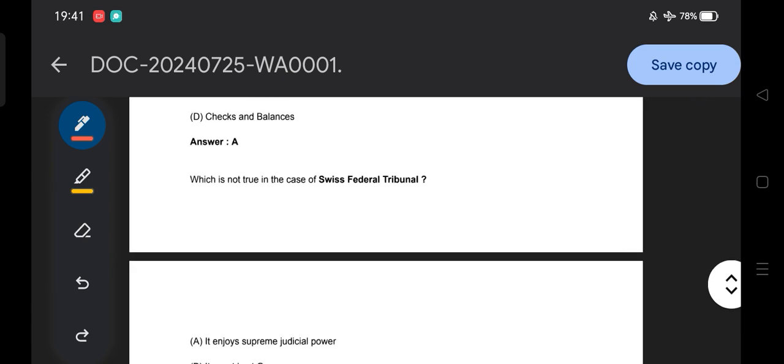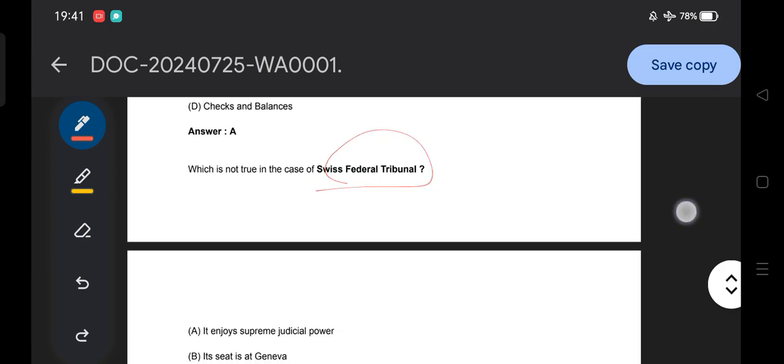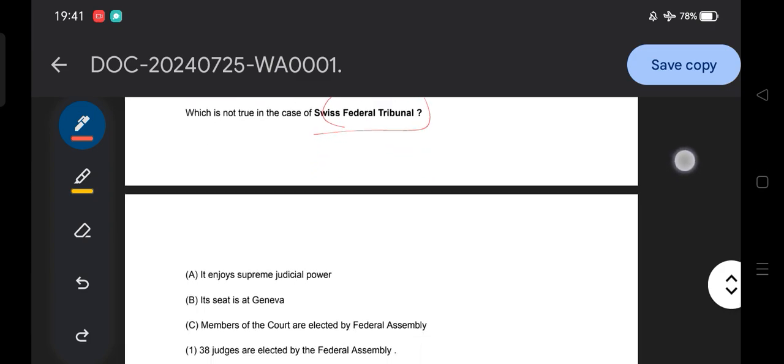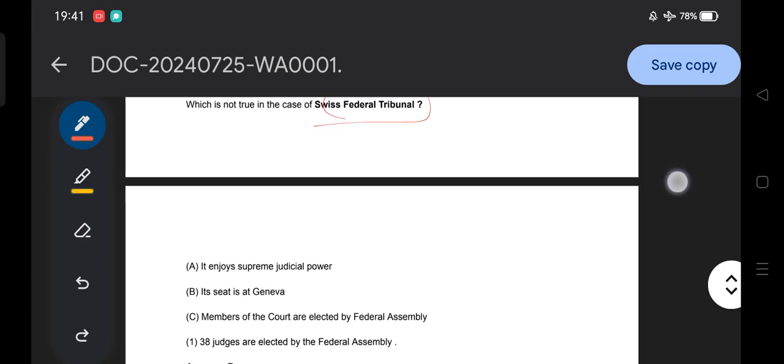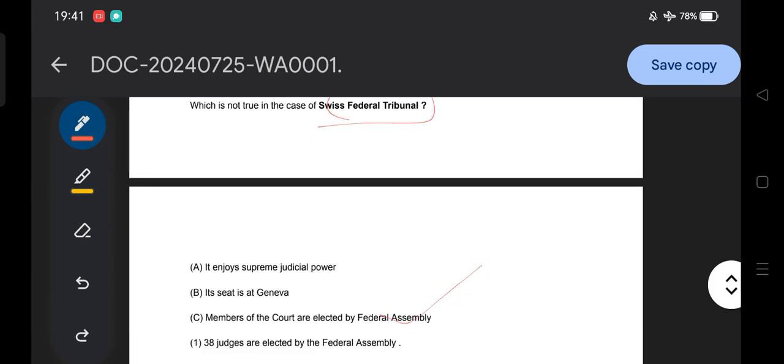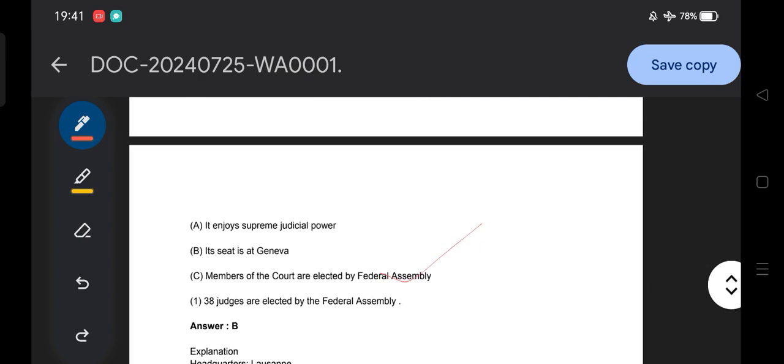Which is not true in the case of the Swiss Federal Tribunal? Option A, it enjoys the supreme judicial power. Option B, it sits at Geneva. And option C, members of the court are elected by the Federal Assembly. 38 judges are elected by the Federal Assembly. So which is not true? Option B is not true, because its seat is not Geneva.